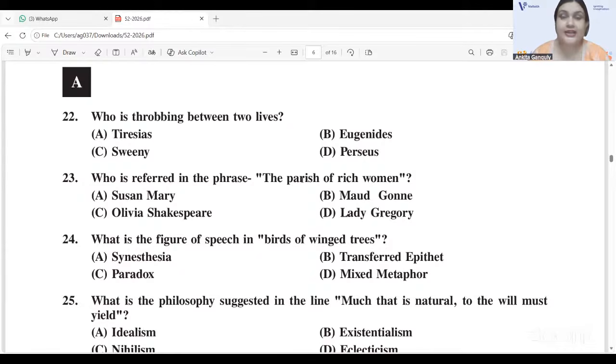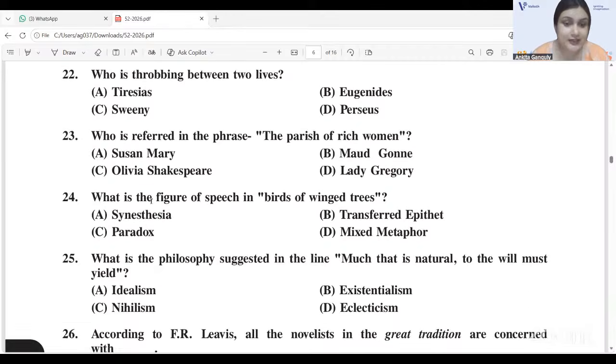And it's a phrase from W.H. Auden's In Memory of W.B. Yeats. This phrase is from the elegy. Which one? W.H. Auden's In Memory of W.B. Yeats. And here the parish of rich women refers to Lady Gregory, 23D.